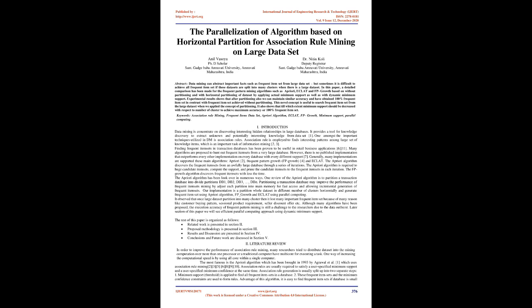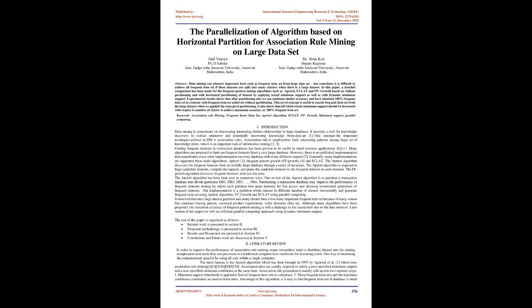This novel concept is useful to search frequent item sets from the large dataset when we apply the concept of partitioning. It also shows to which extent minimum support should be decreased with respect to number of clusters to achieve maximum accuracy or 100% frequent item sets. Keywords: association rule mining, frequent items data set, Apriori algorithm, ECLAT, FP growth, minimum support, parallel computing.